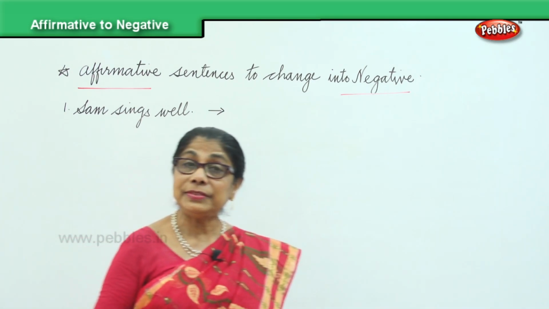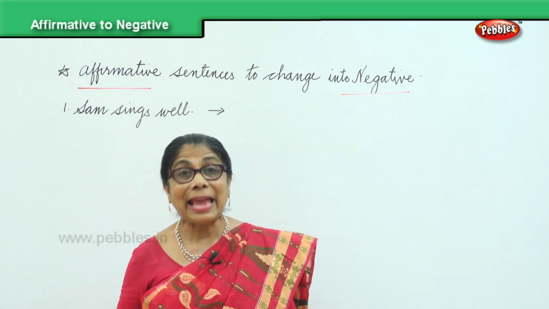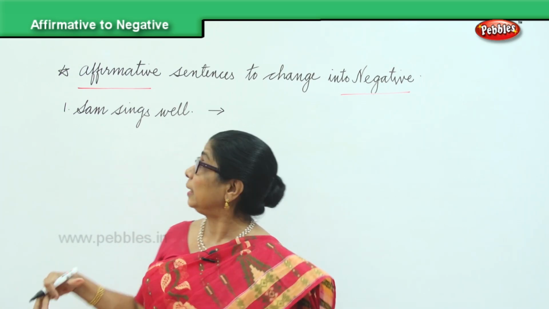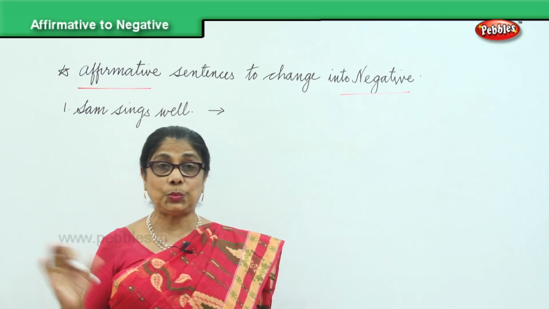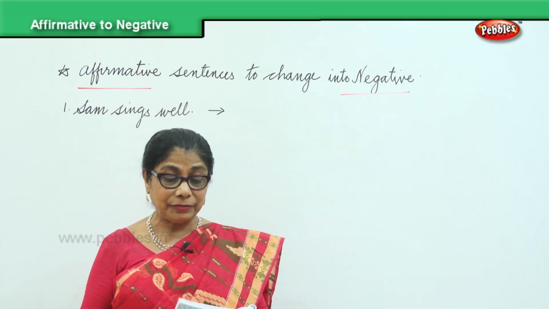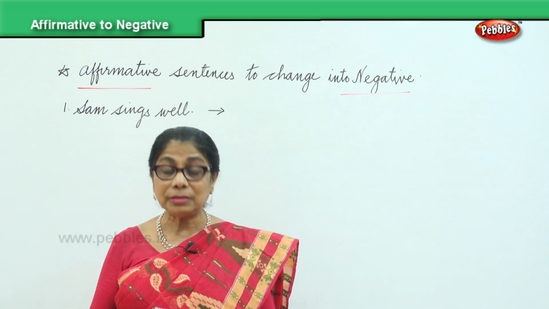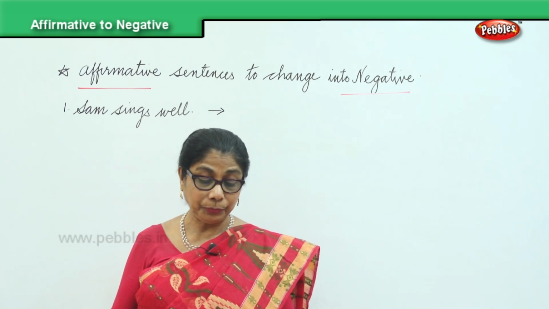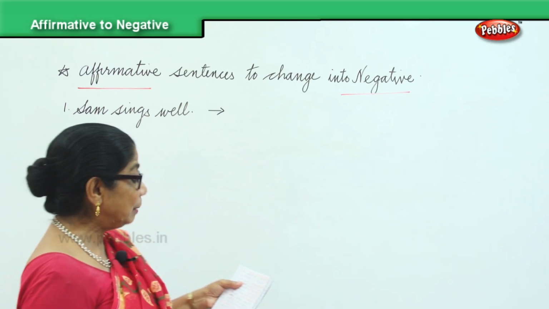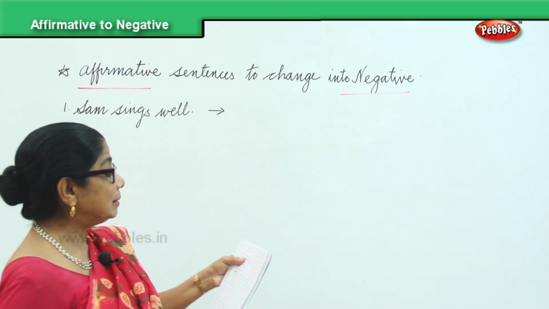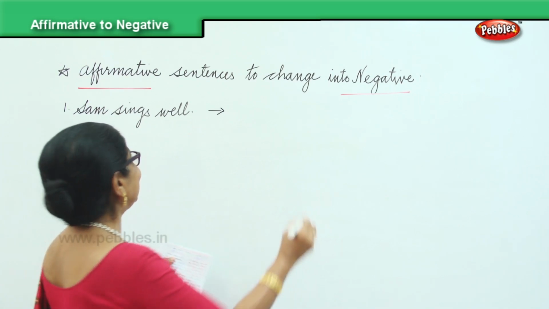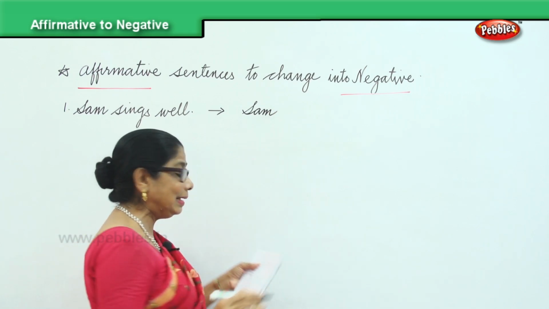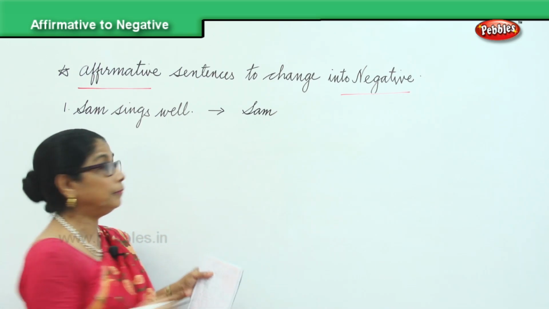A declarative sentence can be positive or negative. Here we are affirming that Sam sings well. Now, we'll make it negative, saying, Sam does not sing well. So you can say, Sam sings well, change it, Sam does not sing well. Just adding does not, it becomes negative.